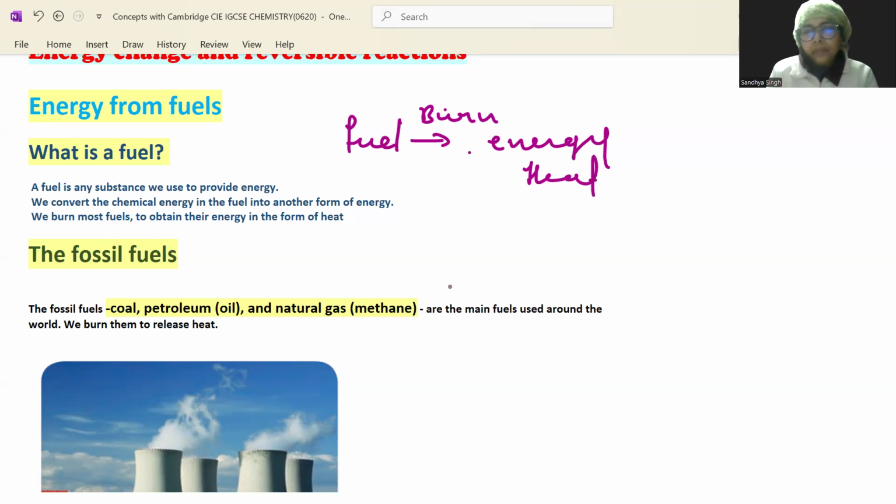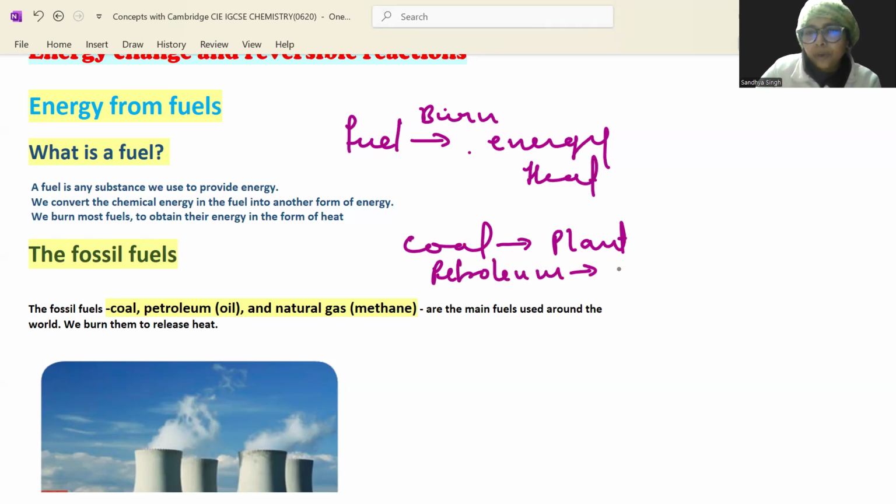The fossil fuels. Students, we know that fossils are buried plants and animals, right? And the fossil fuels are coal, right? Coal is obtained from dead plants buried millions of years ago. And petroleum.